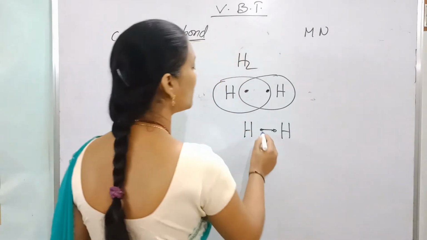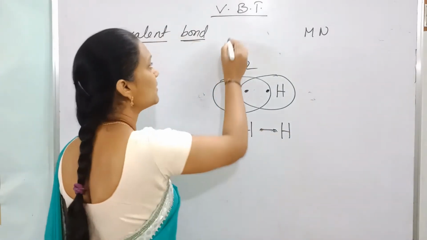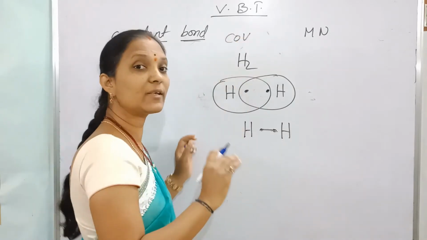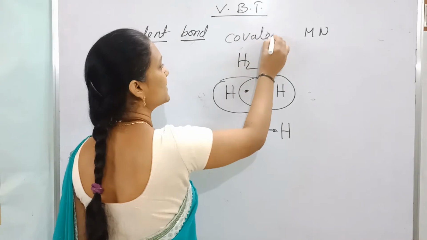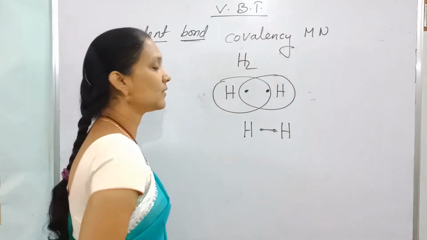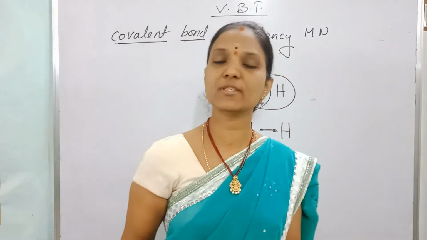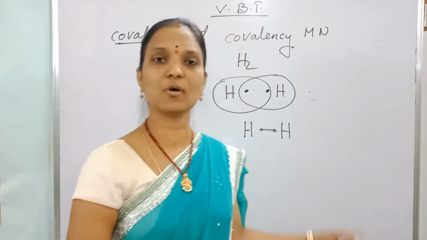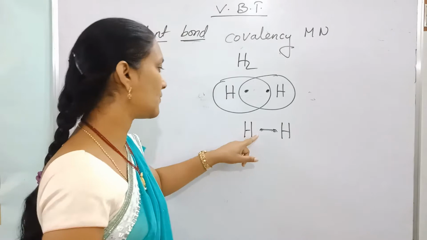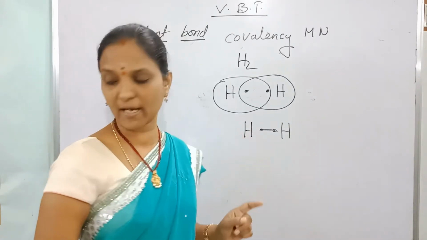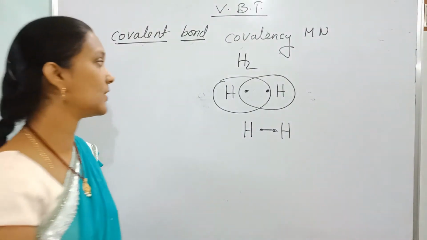And how many covalent bonds are formed by that element? That is the covalency. How many electrons are transferred? That is the electrovalency. Covalency means how many electrons each element contributes; that is the covalency of that element. Here there is one covalent bond between the two hydrogen atoms.